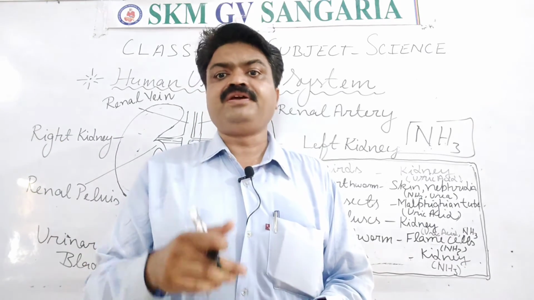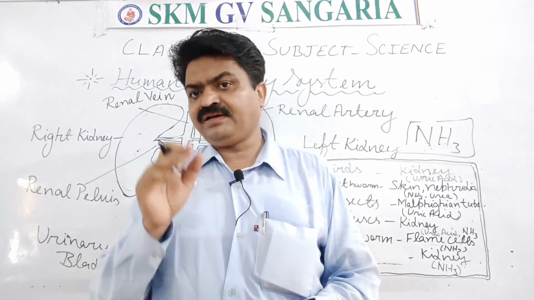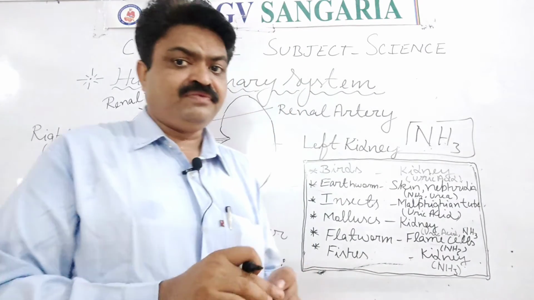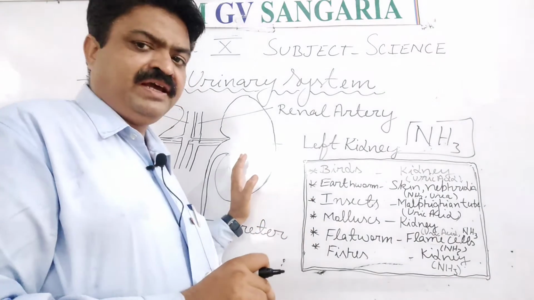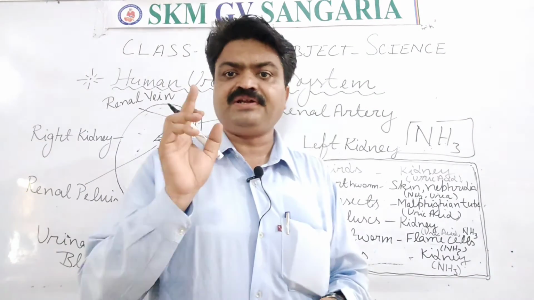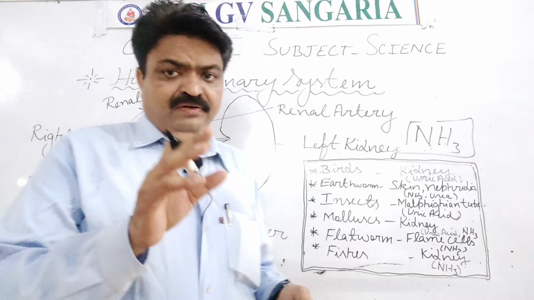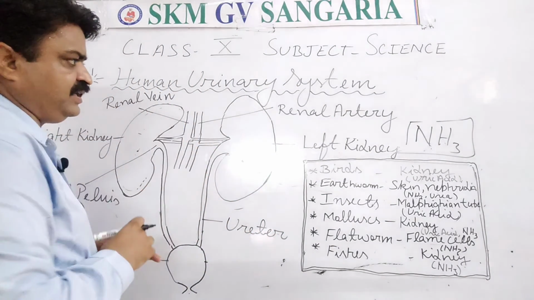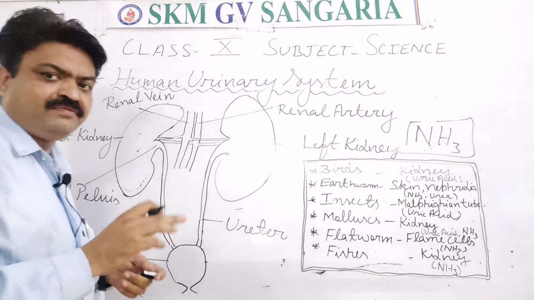That's why we are known as ureotelic animals, student, because the material we excrete from our body is urea. Now we come to the two important blood vessels attached to the kidney, and what are they?